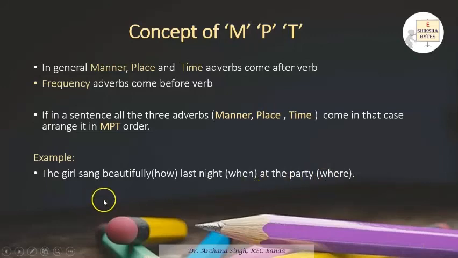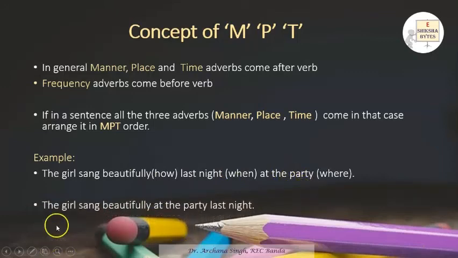So in this sentence you have all three adverbs: manner, time, and place. But the arrangement is M, T, and P, so this is actually arranged in an incorrect order.